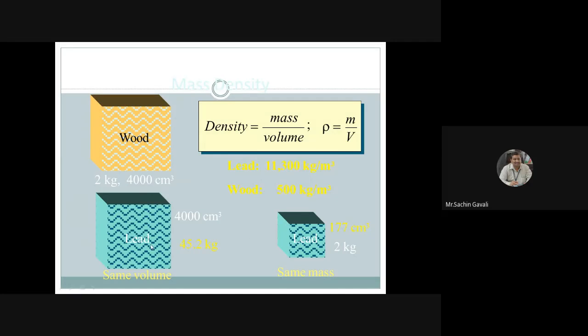Lead is one example. This lead is 45.2 kg and the volume is 4000 centimeter cube. Its density is coming as 11,300 kg per meter cube. So for the same mass, 2 kg, if we take lead instead of wood, the volume required is very small, 177 centimeter cube. The volume will become very small because dense particles are there, so the weight will become more.